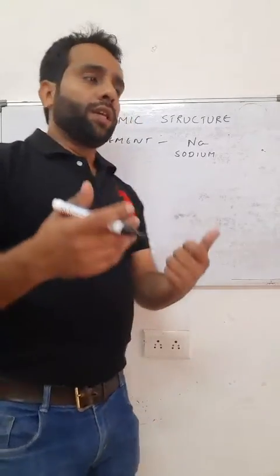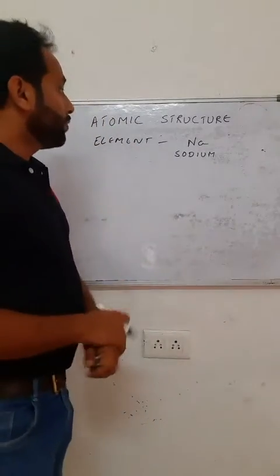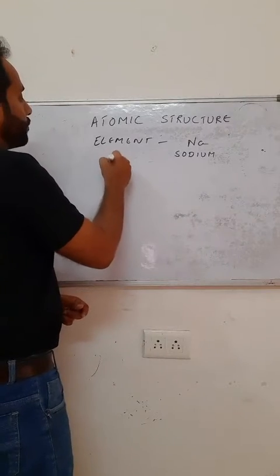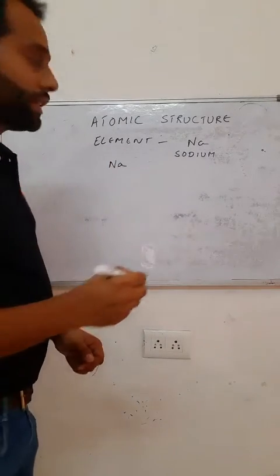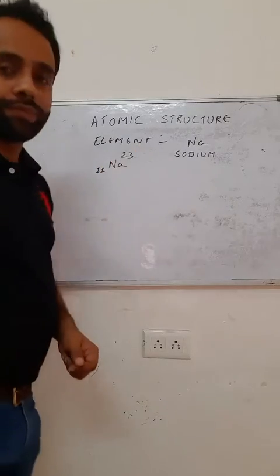There are some simple things we should notice. To draw the structure of sodium, we know that the atomic number of sodium is 11 and its mass number is 23.